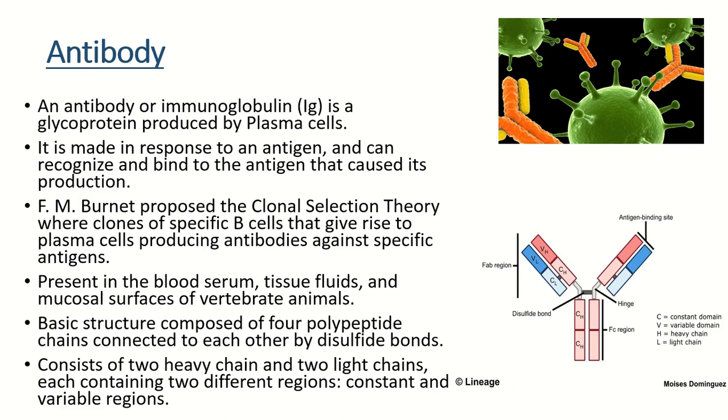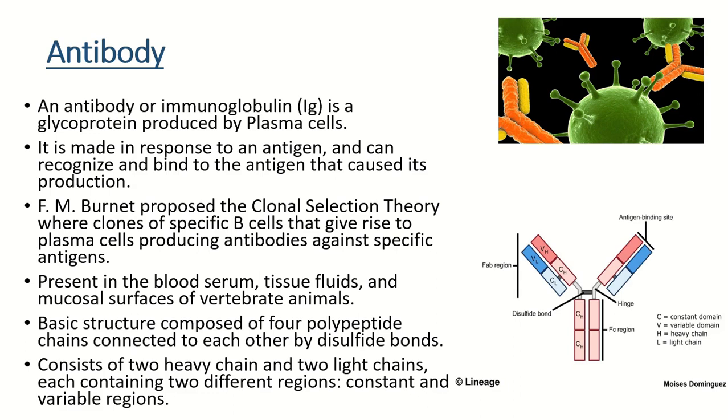And F.M. Burnet proposed his clonal selection theory, where clones of specific B cells give rise to plasma cells producing antibodies against specific antigens. So there will be numerous B cells in our body, and a particular antigen will react with particular B cells, and those particular B cells are produced in large number. That is, a clone of those specific B cells is produced, and they will modify into plasma cells, that is, antibody producing B cells, and these plasma cells will generate antibodies and destroy this particular antigen.